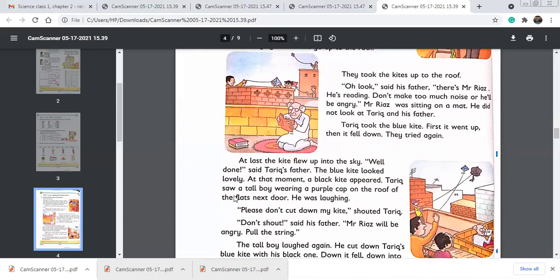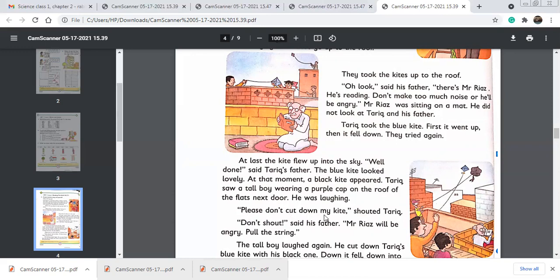Tariq saw, "saw" is the past tense of see. So Tariq saw a tall boy wearing a purple cap on the roof of the flats next door. He was laughing. You can see the boy is laughing. He's wearing a purple cap, and he lives in the flats next door. So he was laughing. Okay, laugh is a verb. Okay, roof is a noun.